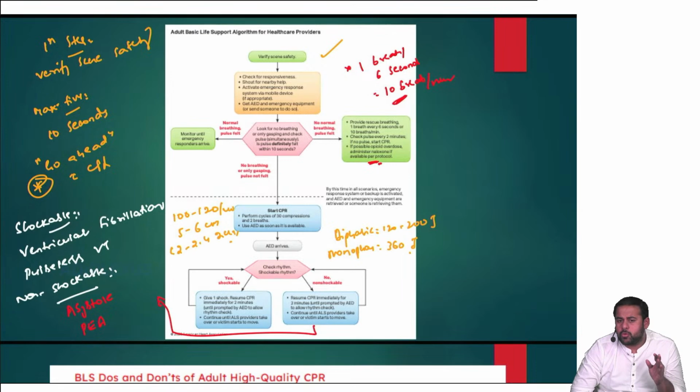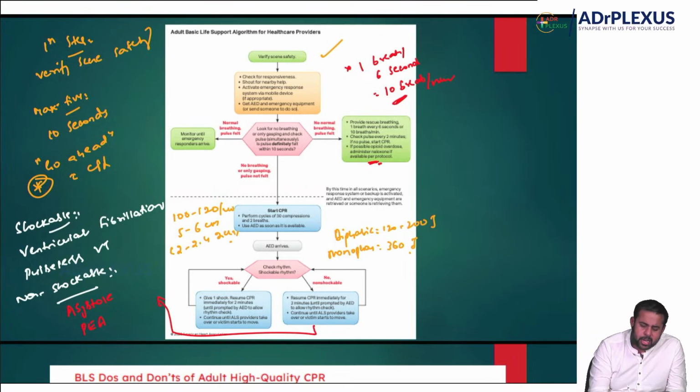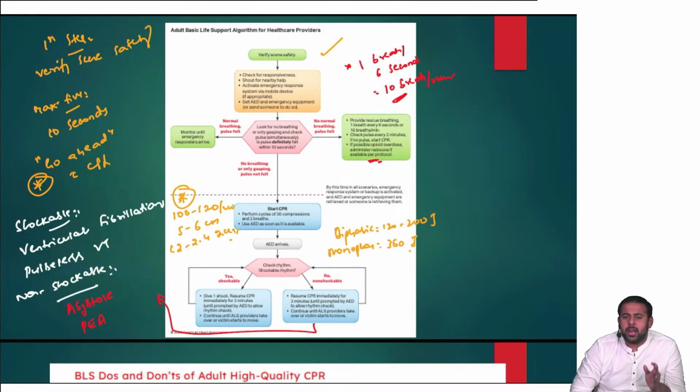The CPR, how much will you do per minute? 100 to 120, and 5 to 6 centimeters. This is a change. Earlier they used to say 100 per minute and 5 centimeters. In the 2020 guidelines, they clearly changed it to 100 to 120 per minute and 5 to 6 centimeters, or 2 to 2.4 inches. Then biphasic energy is 120 to 200 joules, and monophasic is 360 joules.